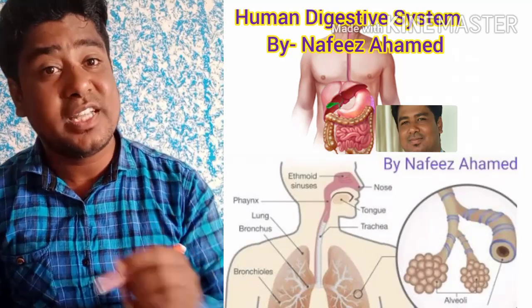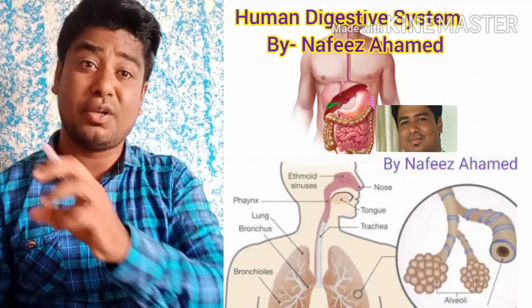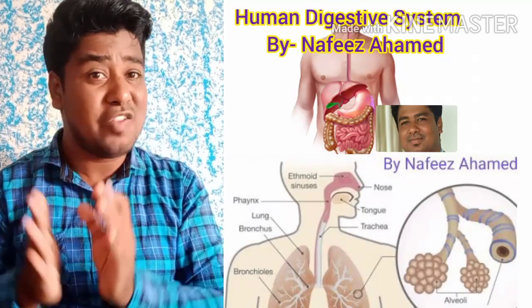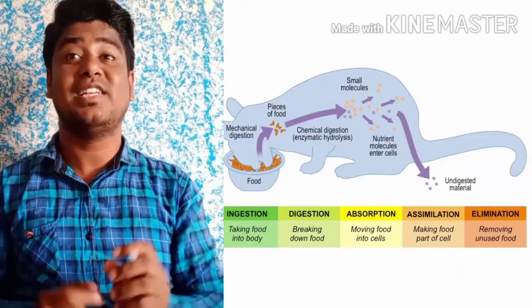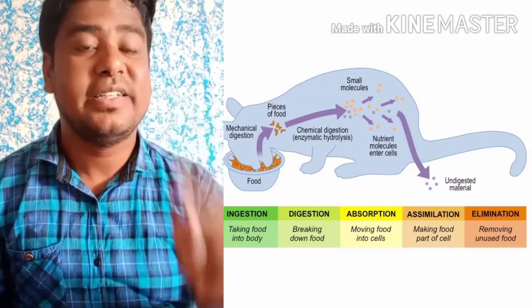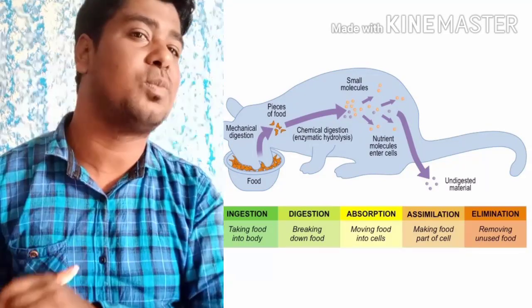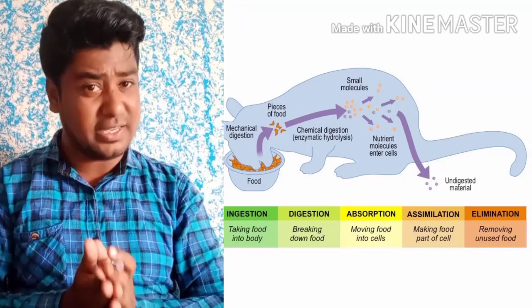What happens to the digested food? Once the food is digested, it is absorbed through the villi. Then after that, it will be supplied. How is it supplied? To supply that, we need the transportation system, which is going to help in transporting it.